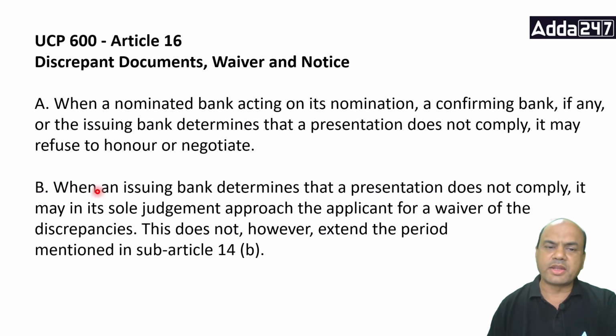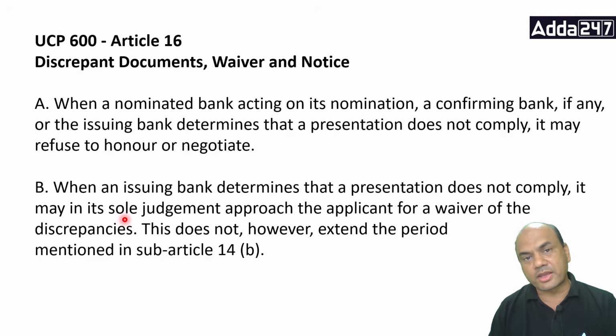B. When an issuing bank determines that the presentation does not comply. See, now we are talking of the issuing bank. Here, nominated, confirming, and issuing. When an issuing bank determines that the presentation does not comply, it may, in its sole judgment, approach the applicant for waiver of the discrepancy.